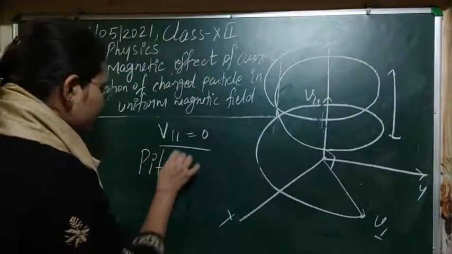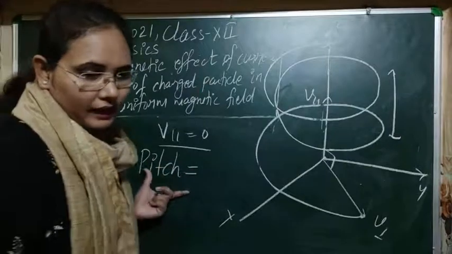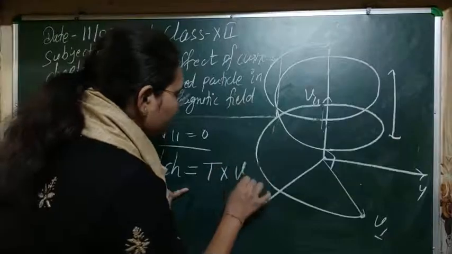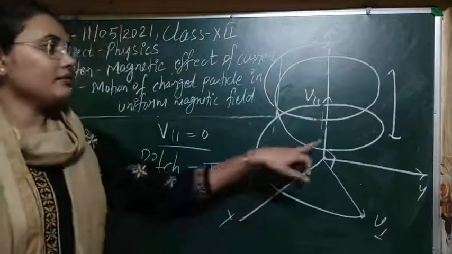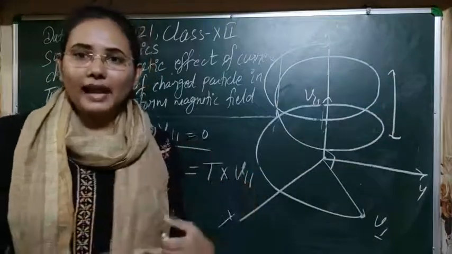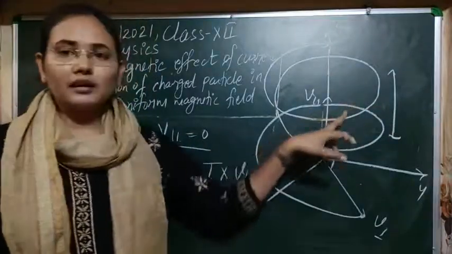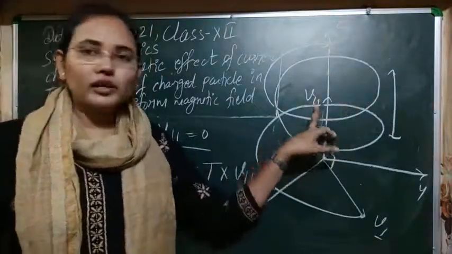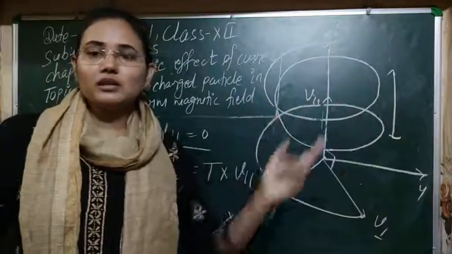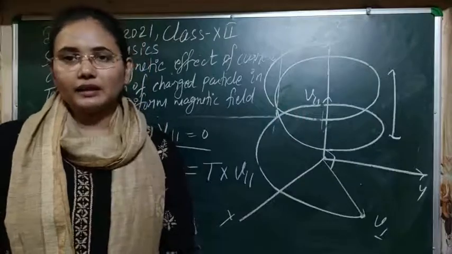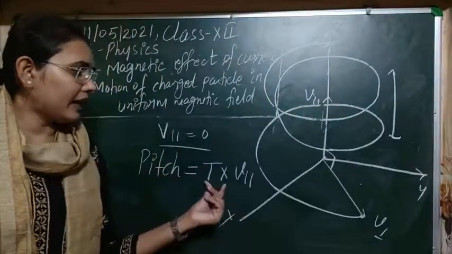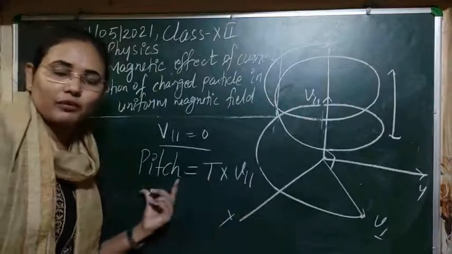The pitch of helical motion is given by time into velocity. As pitch is a linear distance, and that linear distance is covered by the parallel component of velocity, and the time taken by the particle in one complete motion is equal to its time period, if you multiply time into velocity, that will give you the distance.